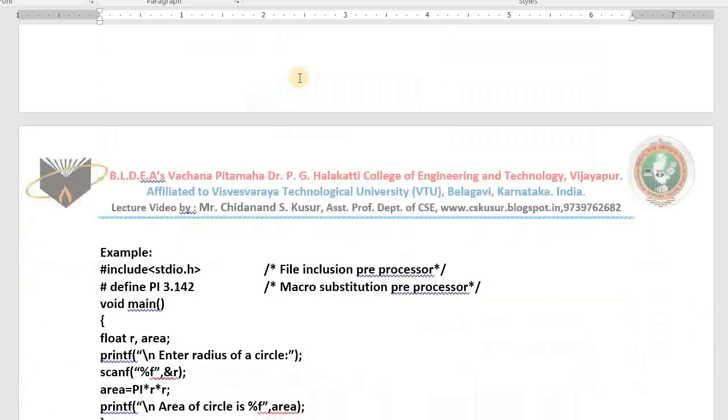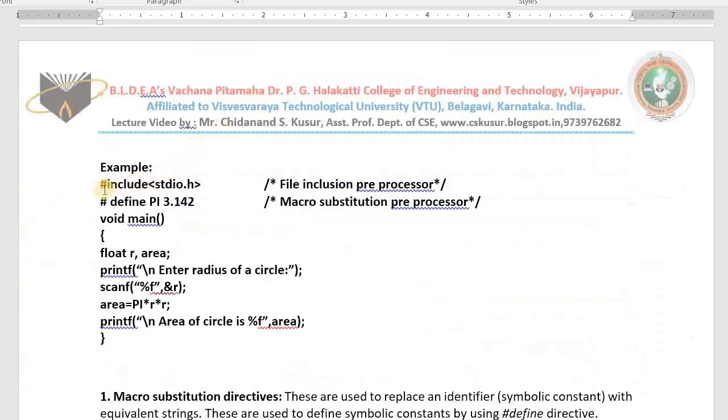Look at the example, you will come to know. Here my C program started. Hash include standard input and output header file. This is one of the header files created by the developers of C language. In this header file scanf is present, printf is present, all input and output functions are there. First this file will be added. Before the main runs, this file will be added.